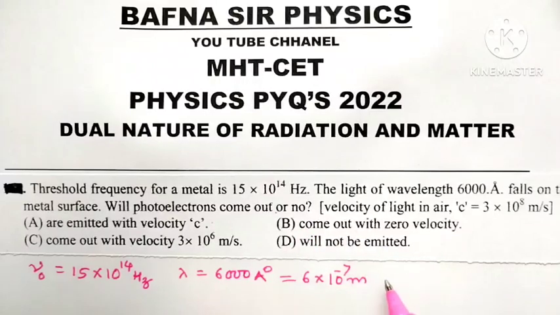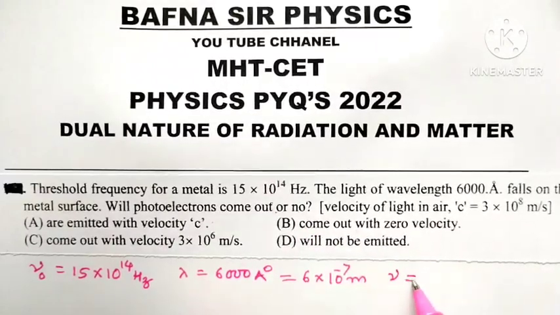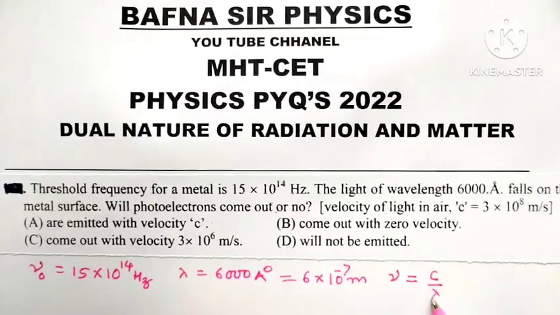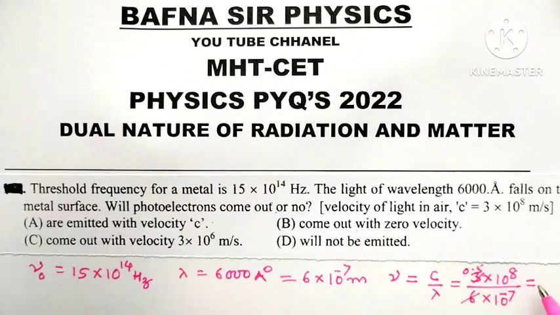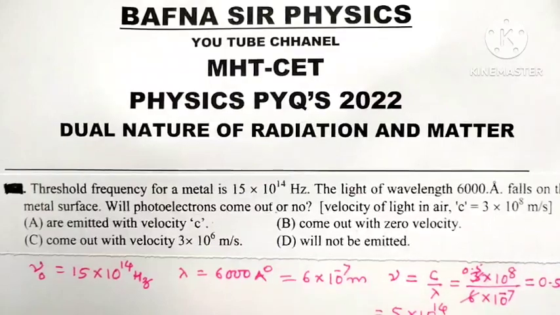First we will calculate the frequency of incident radiation nu, which is equal to c divided by lambda. c is the speed of light, given as 3 into 10 raised to power 8, divided by lambda in terms of meter. So it is 6 into 10 raised to minus 7 meter, and this comes to 0.5, and minus 7 becomes plus 7. So it is 0.5 into 10 to the power 15 hertz, which is also equal to 5 into 10 to the power 14 hertz.